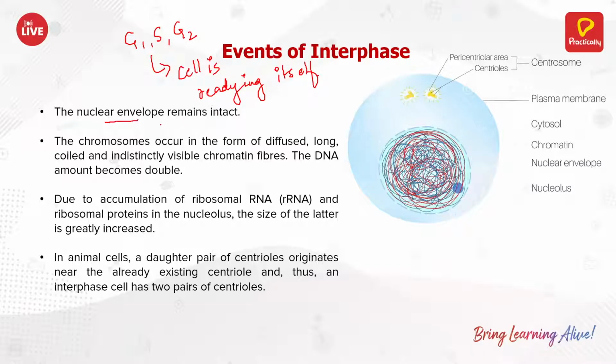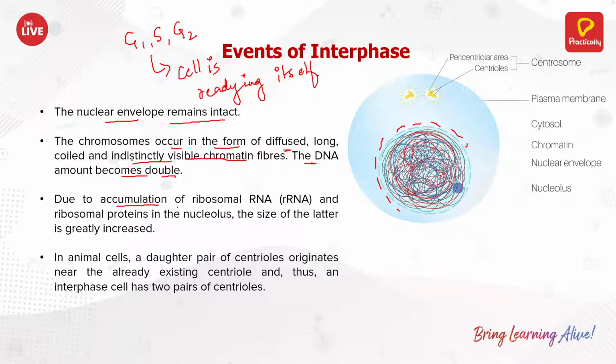The nuclear envelope remains intact. As you can see here, the nuclear envelope remains intact. The chromosomes occur in the form of diffused, long, coiled, and indistinctly visible chromatin fibers. And the DNA amount becomes double. Here the DNA, the genetic material, becomes double.